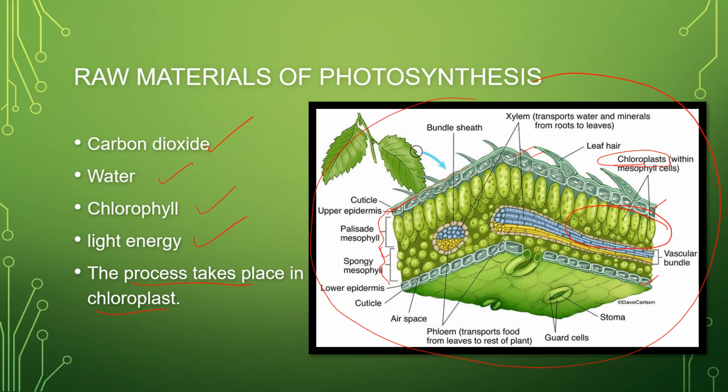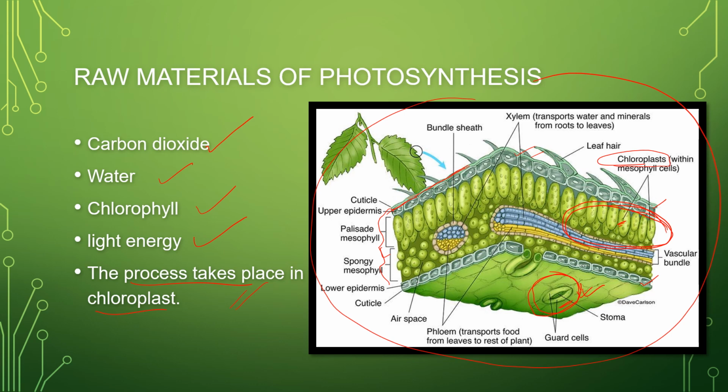When we studied transpiration, we studied cuticular transpiration, which occurs through the cuticle, the upper layer. We have also studied stomatal transpiration, which occurs through the stomata. So where are the stomata present? They are present in the lower epidermis of the leaves. So these are the stomatal openings. We will study this structure in the next class, where we study the structure of the stomata and the guard cells. Now here we should know where photosynthesis takes place. It takes place inside the mesophyll cell chloroplasts.